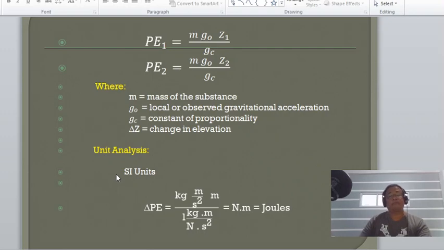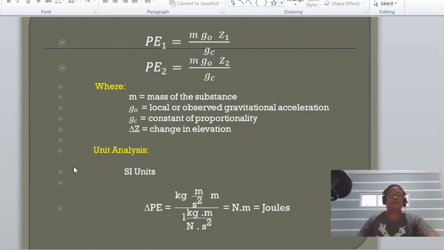So, remembering the second law of Newton, take note that the unit of the force here is in Newton and the unit of the mass is in kilograms.